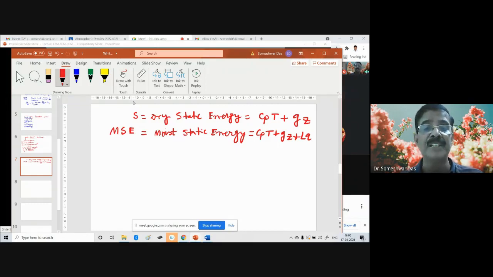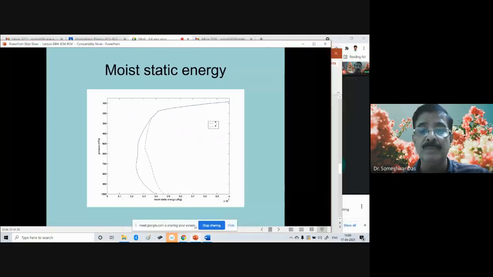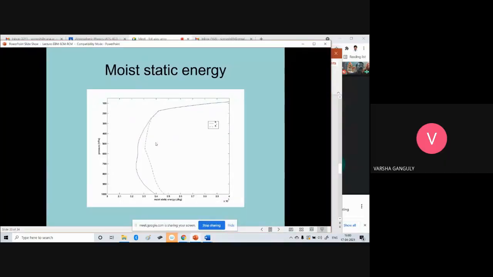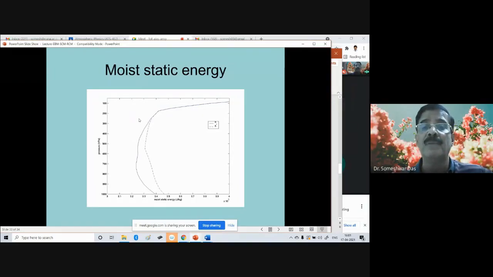So this MSE is a very important parameter to study convection. Okay, through the vertical profiles of the MSE, you can have several diagnostics. Am I audible to all of you? Yes or no? Yes, sir. Okay, good. So this is a typical profile of the moist static energy. Okay, vertical profile of the moist static energy.